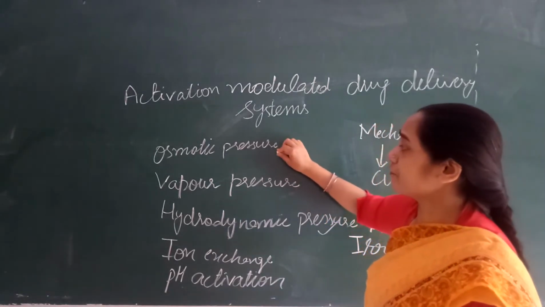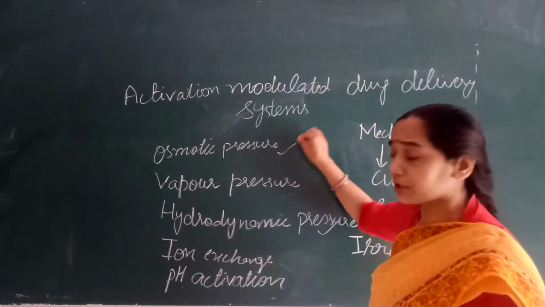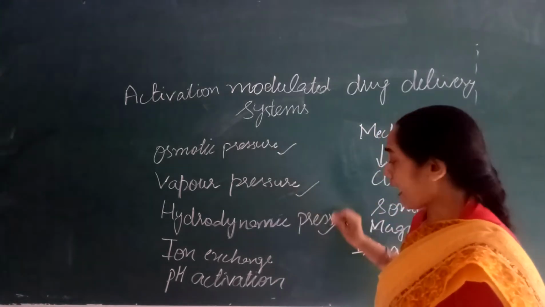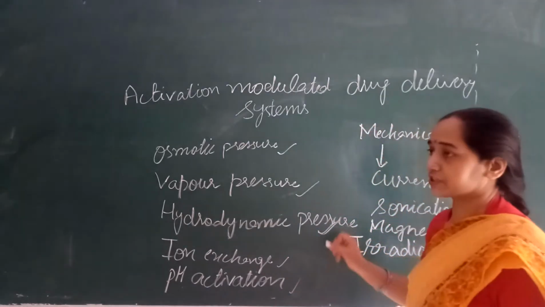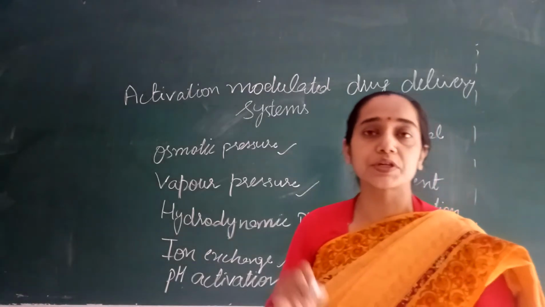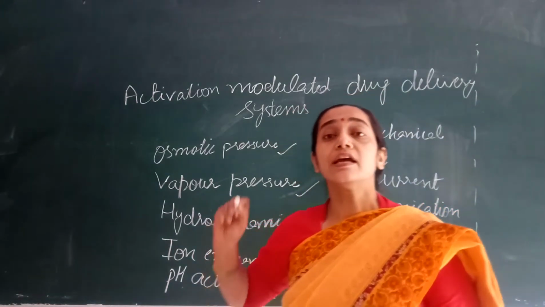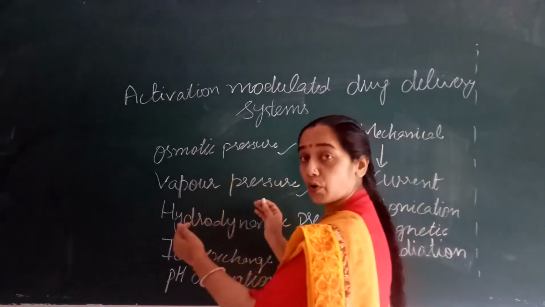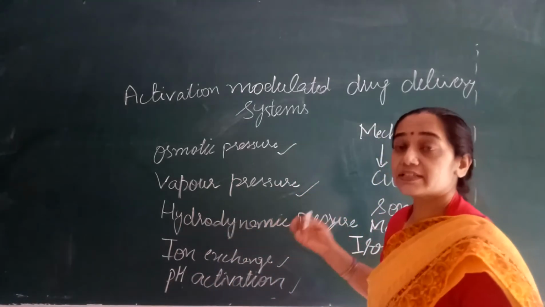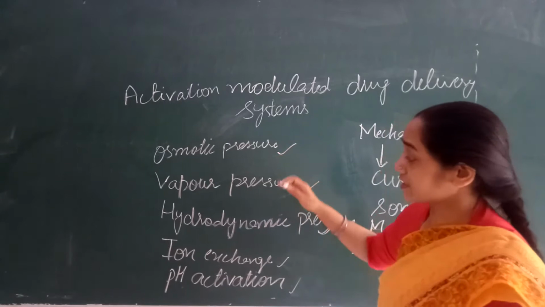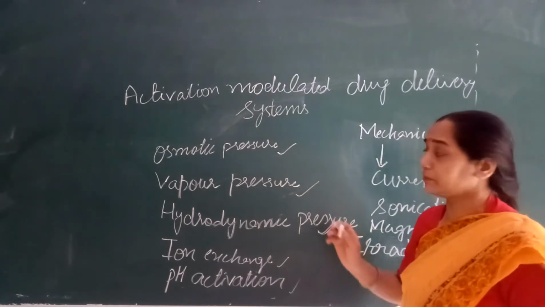First of all, there is the osmotic pressure, then vapor pressure, hydrodynamic pressure, ion exchange and pH activations. These are the commonly utilized systems, or we can say mechanisms, in controlled drug delivery systems. Now these systems have their own properties.